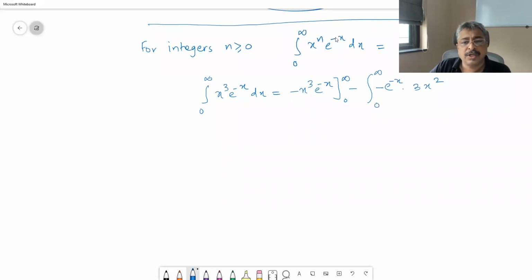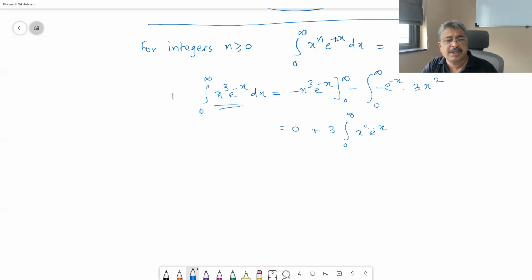Okay, that means when you put x equal to infinity here, you get e^(-x) tending to 0. When you put x equal to 0 in the first term, x^3 becomes 0. So the first term after the definite integral is 0, minus minus plus, 3 comes out, integral 0 to infinity x^2 e^(-x). So one level less. If this was I3, we say I3 is equal to 3 times I2. But then let us check what happens to I2.